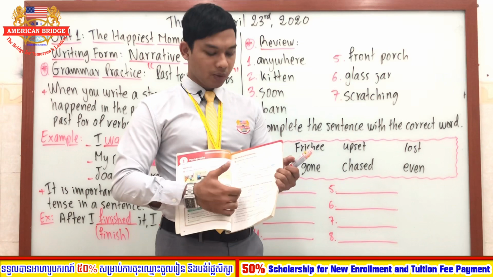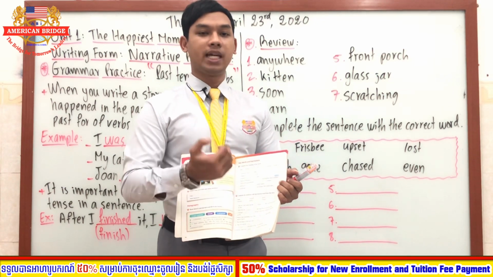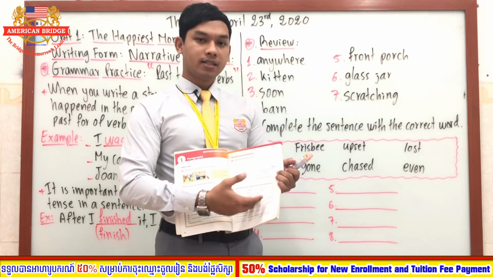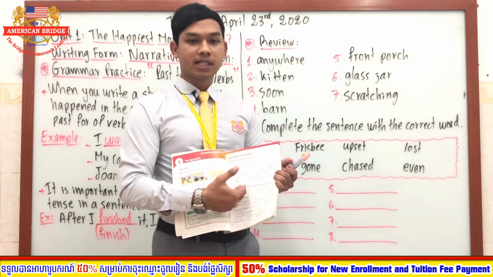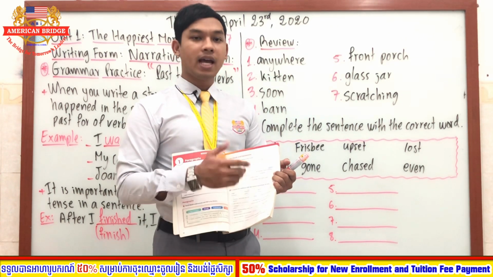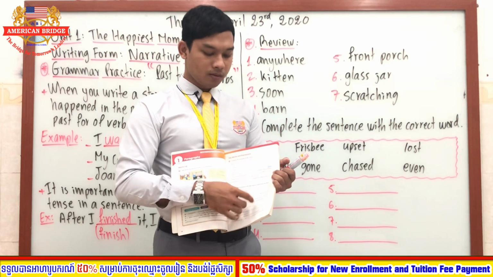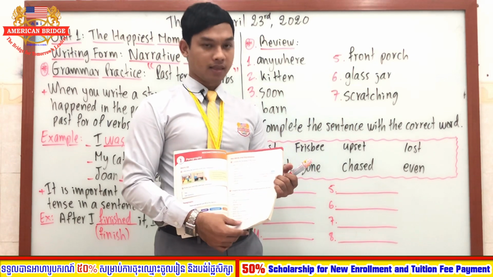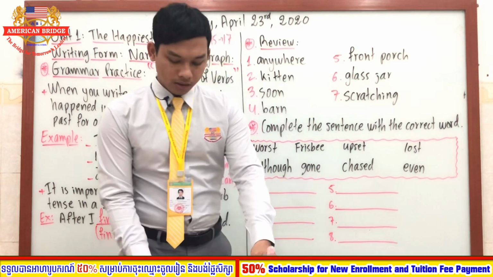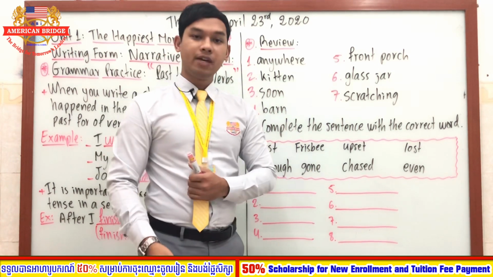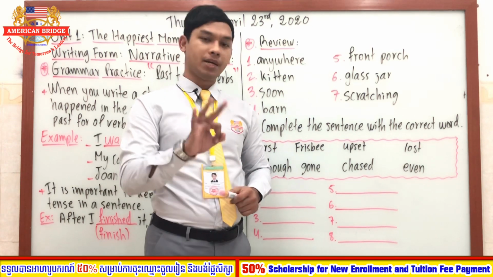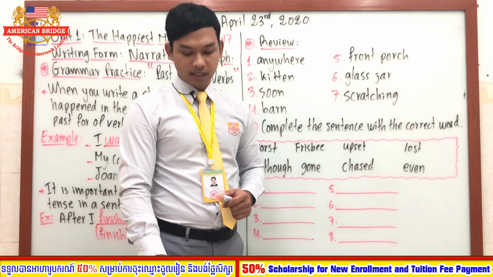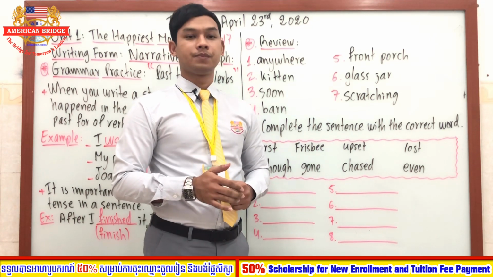All right, and you can see all of these sentences are in the past tense. So you have to complete the sentences with some of the words in the box, and then we will use some of these sentences to make the paragraph together. Right, good. So I give you around 3 minutes, so you can pause the video and do this exercise B, right? Good.